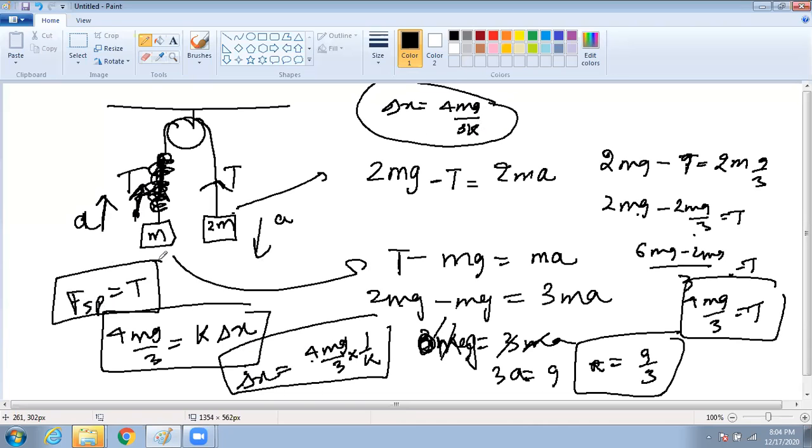Sir, but it will be negative, right? No, we are considering delta X, I am not considering it negative or positive. I am considering how much the change is. If it is 10 centimeter and becomes 9 centimeter, I am saying the change is 1 centimeter, whether it is outward or inward, that is immaterial. Clear, guys?